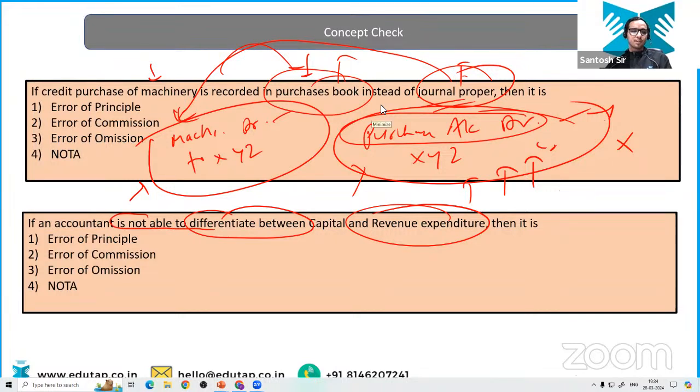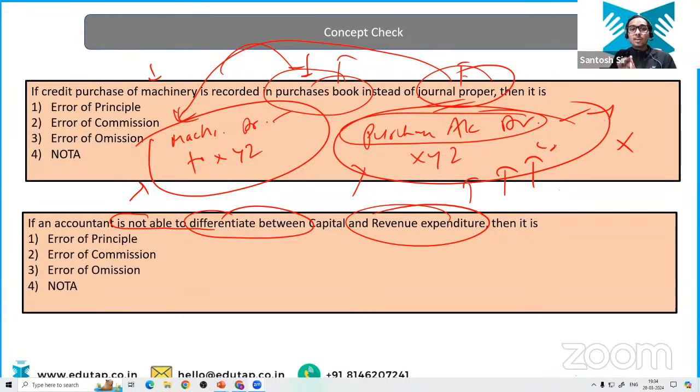Okay. Sarish is asking, sir, how will it be affected as both are expenses? See, I'm not able to get your question, but I'm able to understand your intent. What you're asking is whether the error impacts the trial balance or not.